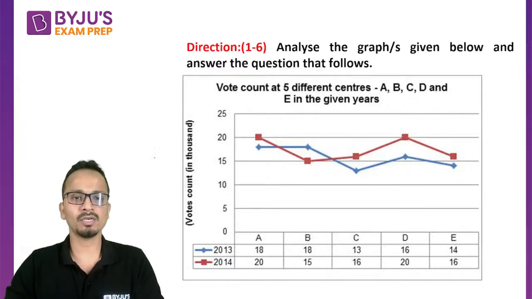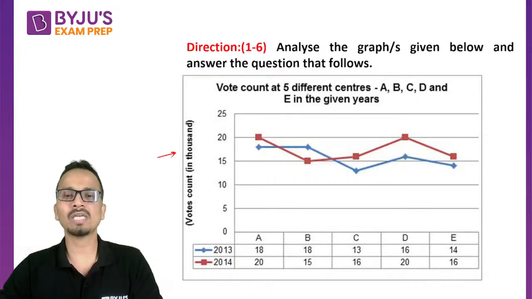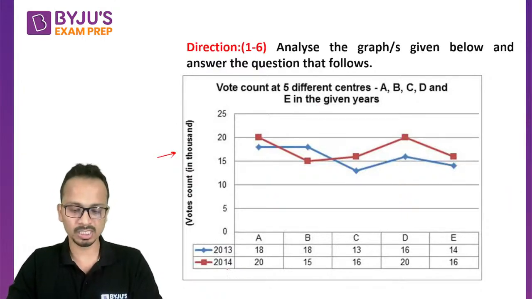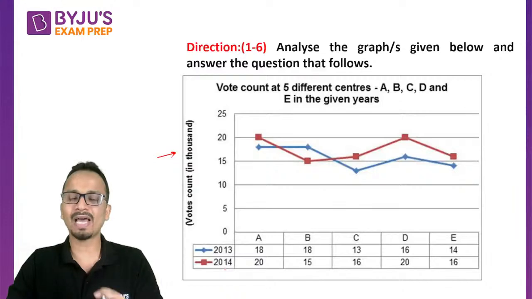Now be careful. On the y-axis of the graph, it is given that the votes count is in number of thousands. So the vote count at 5 different centers A, B, C, D, E is given in the years 2013 and 2014. The direct values are given.